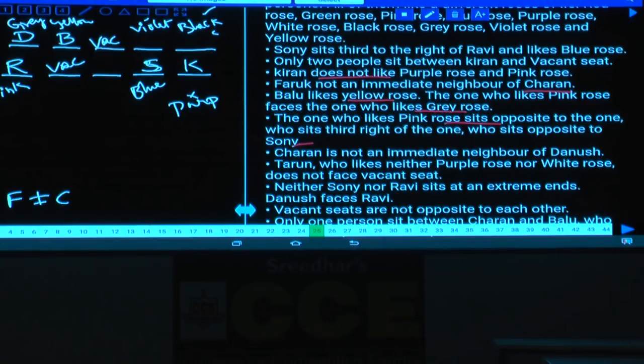As Charan is not an immediate neighbor of Dhanush, where should Dhanush be? C cannot be at this place. Then C can be either violet or black. Are you following this one or not? But one piece of information is there: one person seated between B and C. As one person between B and C, C cannot be violet. As C cannot be violet, C likes this one. And C and F are not adjacent to each other, and F cannot be violet, and this must be F.